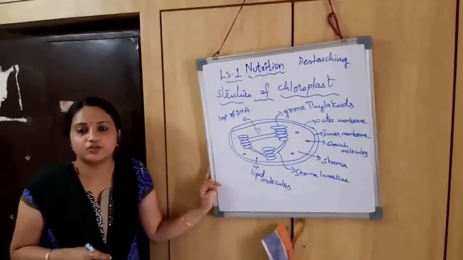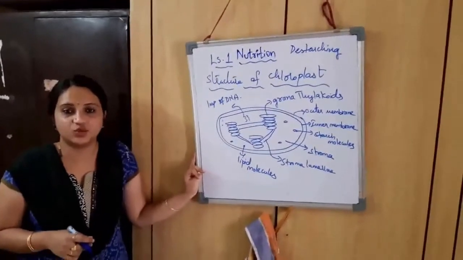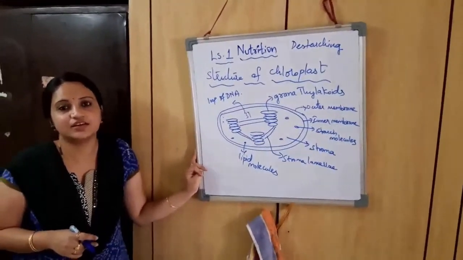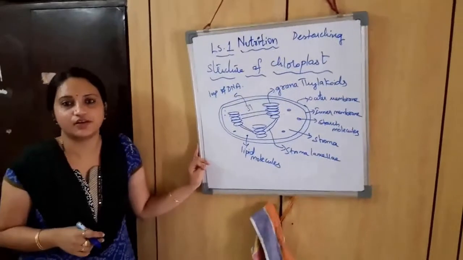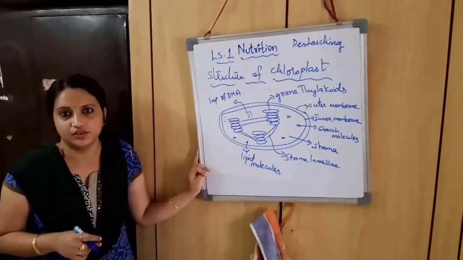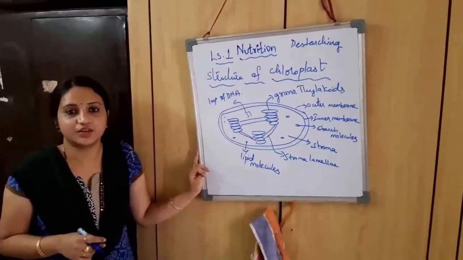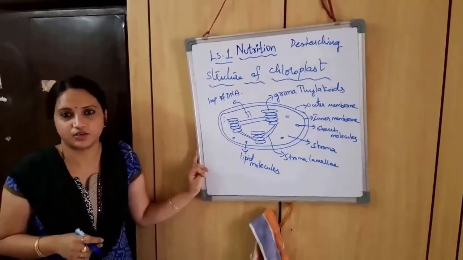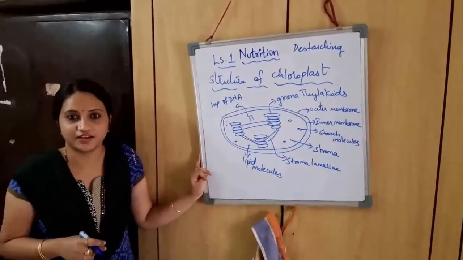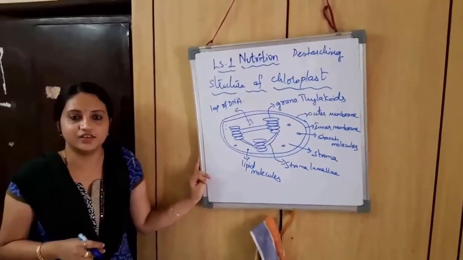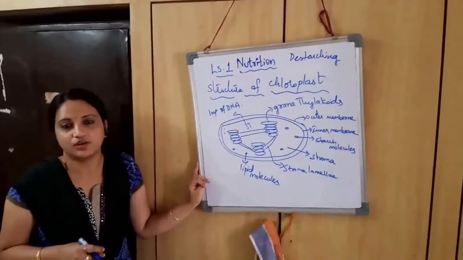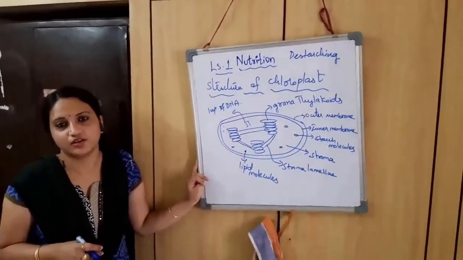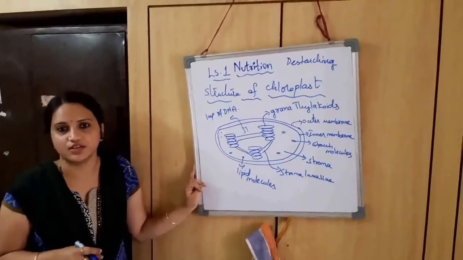Okay, so it was Julius von Sachs who identified that the green color chlorophyll is formed in a cell organelle called chloroplast. The parts which are present inside the cytoplasm of the cell are called cell organelles. The cell itself is very tiny, and in that tiny cell we have different sets of cell organelles. One important cell organelle which is responsible for photosynthesis is the chloroplast.